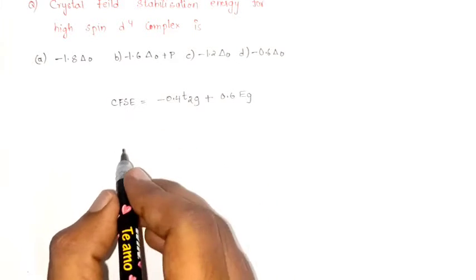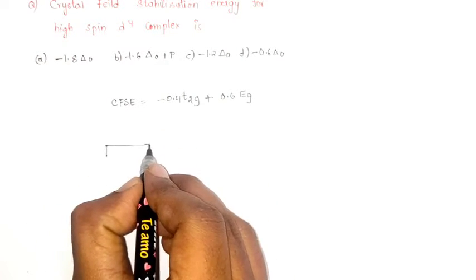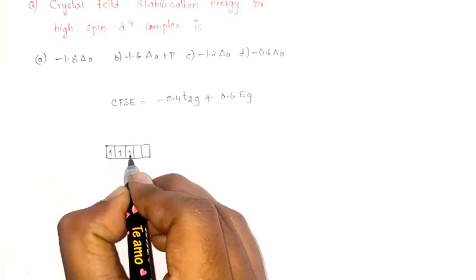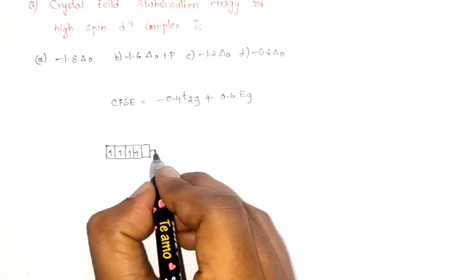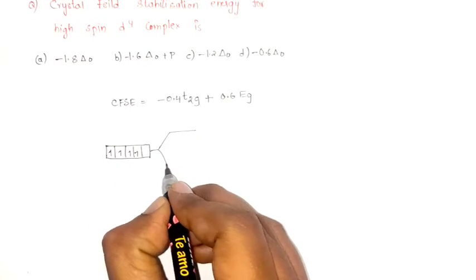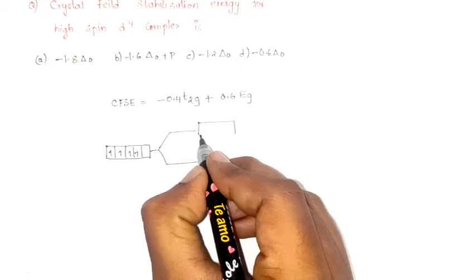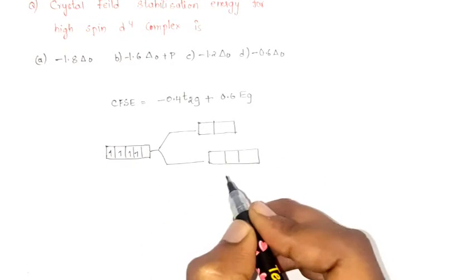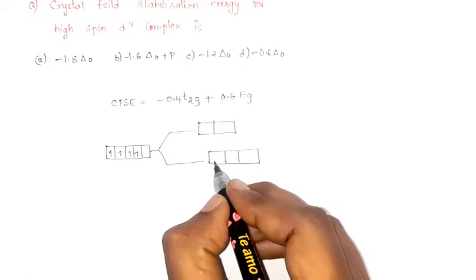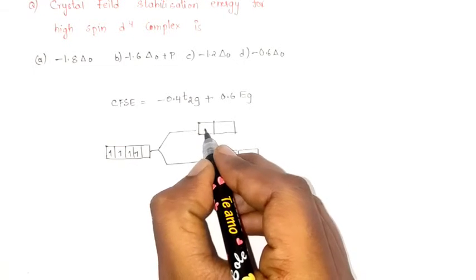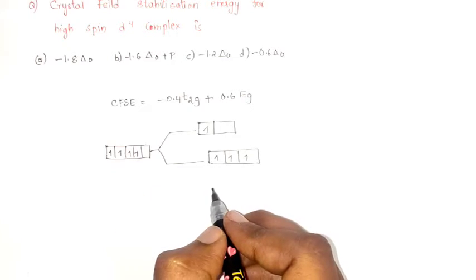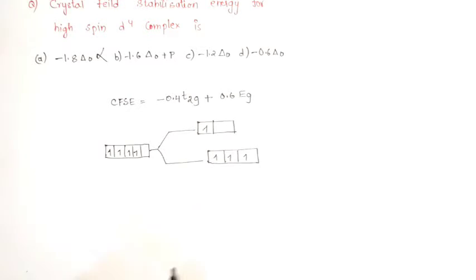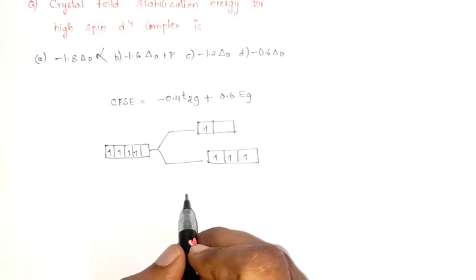Okay, so here they have given d4. In the free state, 1, 2, 3, 4 electrons are there. When the ligand approaches, the orbitals split into two sets: Eg with 2 orbitals and T2g with 3 orbitals. So let's distribute the electrons: 1, 2, 3, 4. They have said high spin, so we should not consider pairing. So option B would obviously be wrong because there is no pairing energy. 1, 2, 3, 4 electrons are present.